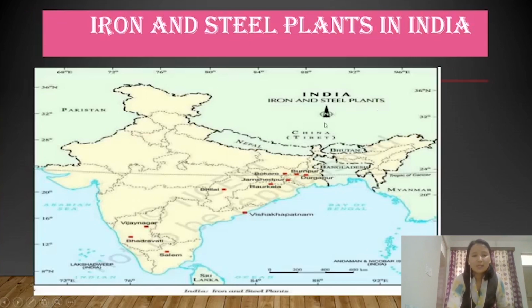As you can see, the majority of the iron and steel industries are located here, right? Okay, this area is called Chotanagpur area or Chotanagpur Plateau region. So these are the Plateau region. You know what a plateau is, right? So plateaus are land which is higher than the plain area but lower than the mountain area. But a plateau has a flat top. The top part of the land is flat, right? So the Chotanagpur Plateau has a majority of the iron and steel industry located here.